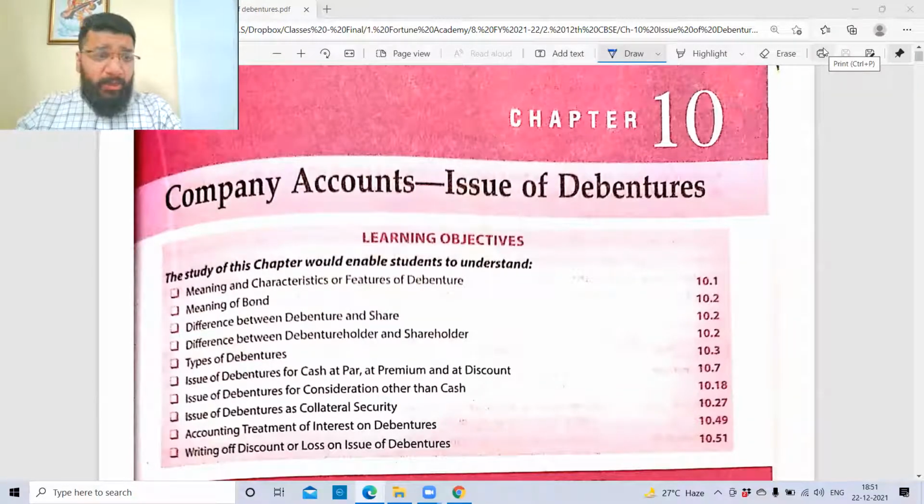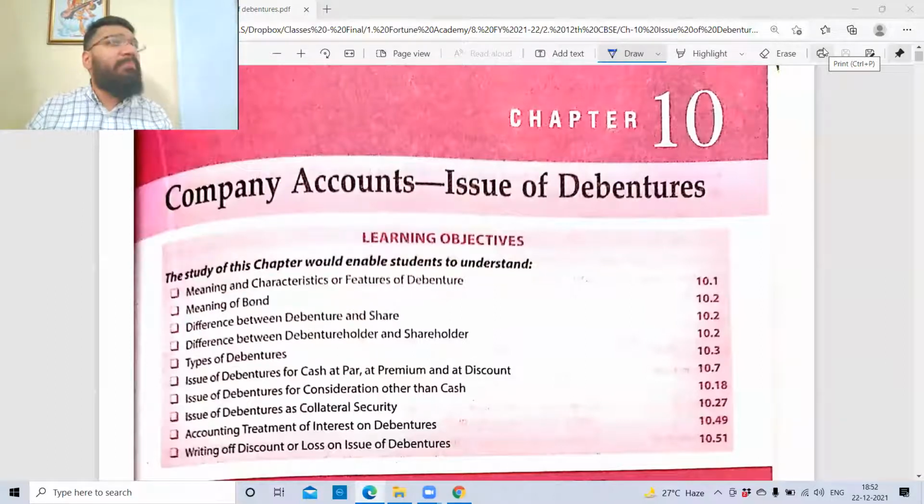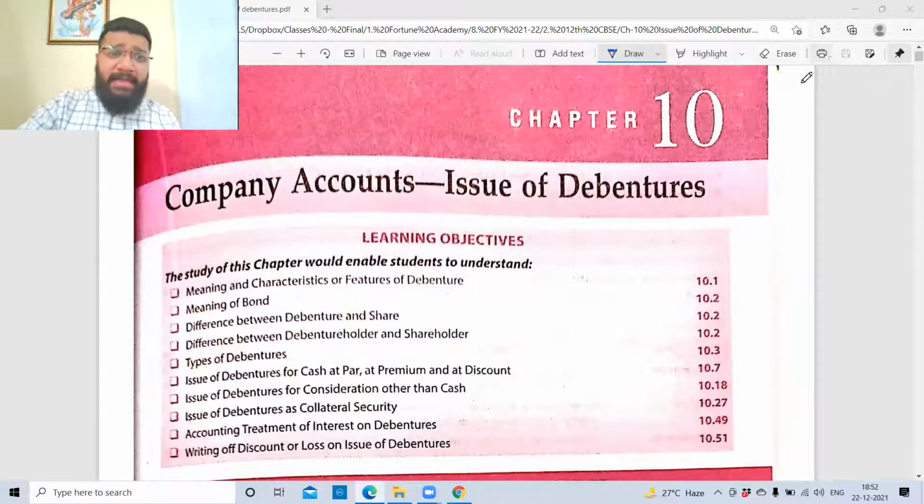So, guys, here we begin with term two, and the topic that we're going to start with is company accounts, which is issue of debenture. Guys, this topic is in continuation of company accounts, issue of share capital. All those students who have studied the issue of share capital properly will find this topic a cakewalk. And all those who have not studied it properly might find things in between a little difficult, but not to worry when I'm here, right? So with that confidence, guys, let's begin.